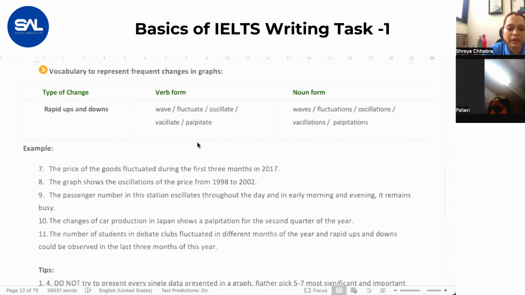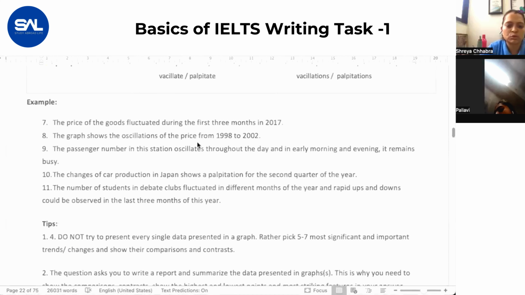Now, I told you earlier, we have seen this point. Instead of writing 5% up, 2% down, then 5% up, use one common word: fluctuated. Instead of fluctuated, you can also use the word oscillated, which is also correct. But fluctuated is most commonly used.